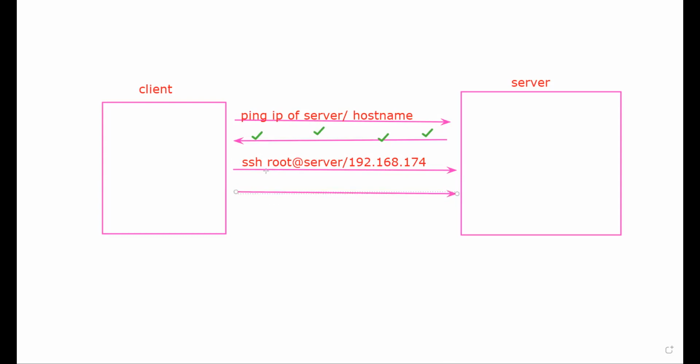Guys, understand this part. root@server means I want to log in to my server machine as root. If I want to log in to the server machine as a particular user like Harry or Natasha, or anyone else, you have to put that user's name here, and after that you can log in with that user. Now the machine asks me for the password of root on the server machine. So ssh harry@server for user Harry.